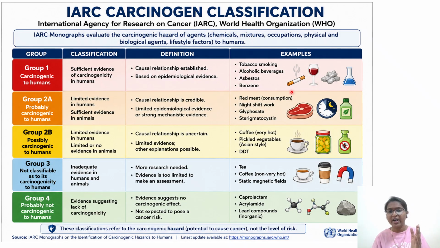So here you also have examples. For example, red meat is group 2A. Coffee and tea that we are consuming, very hot, is group 2B. DDT is also a very important thing that they keep on asking in the DABT exam. It is also classified as a group 2B carcinogen. Coming to tea also, it is group 3, and there are certain ones like lead, inorganic metal, which is group 4 carcinogen. So pause the video and read about these examples, the classification. These classifications refer to the carcinogenic hazard, the potential to cause cancer, not the level of the risk. So that you have to remember.